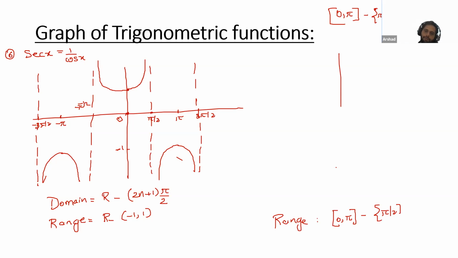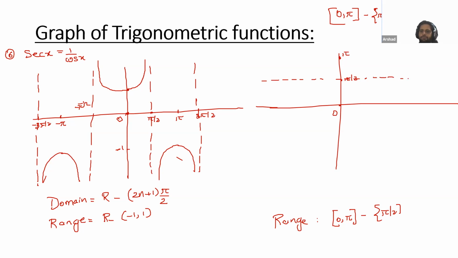Now we'll draw the graph of this. So we just need 0 and pi. Here we have a 0, then we have a pi here, then we have a pi by 2 here. Here, draw the dotted line. And here we will take a value 1, and here we will take a value minus 1. For 0, the value is 1, so the graph will be like this. For minus 1, we have this pi.